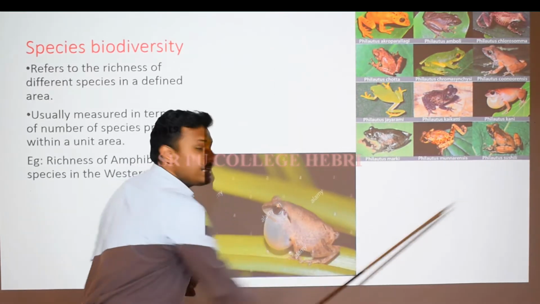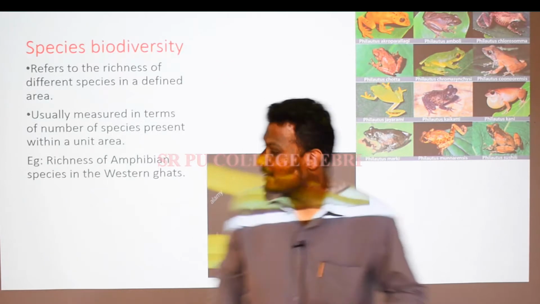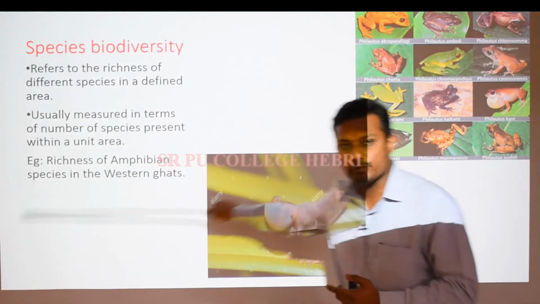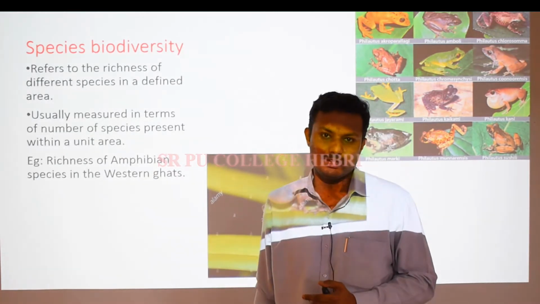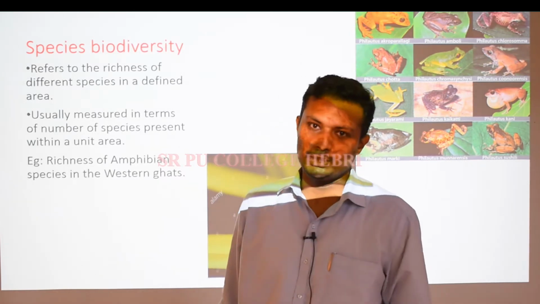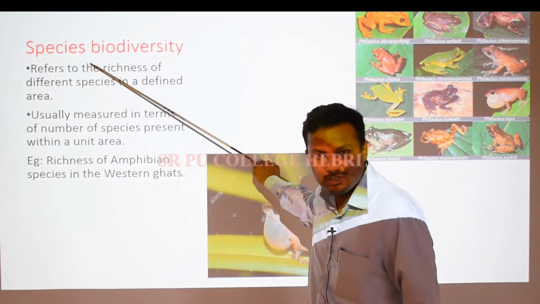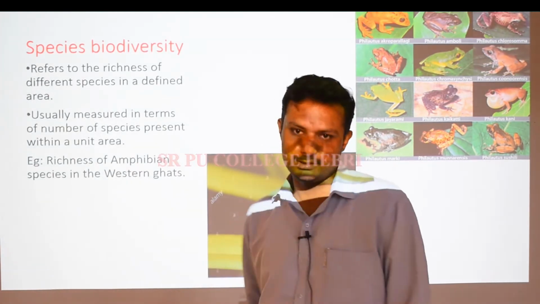So this much diversity of the frog species is found nowhere else. This richness of the amphibian species can be considered as the best example for species biodiversity in India or in Western Ghats. Right? So this is about species biodiversity. Again, you need to remember what is species diversity, and the example associated with it.